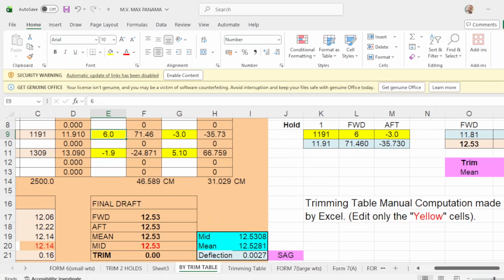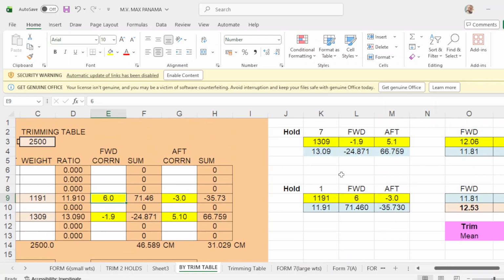Okay. Here, first we want to load the node number 7 so that we will have a good trim, okay? So, number 7, you load 1309, which is this one. Forward correction is negative 19, up is 5.10, 5.10 here. Then in number 1, you load 1191, forward correction is 6, you have 6 here, and up is negative 30, you have negative 30, okay?